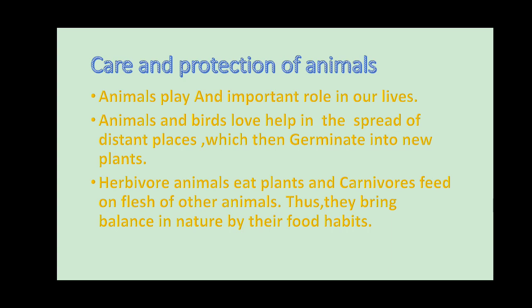If any one of these categories is less, then automatically imbalance will take place in nature. So absence of any one category of animals, then automatically imbalance will take place in nature.